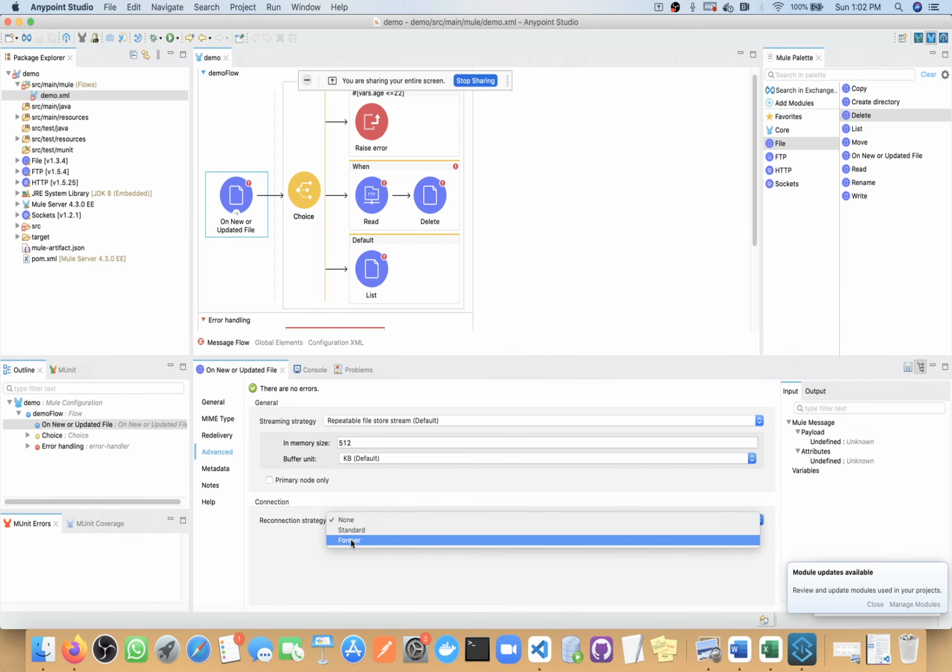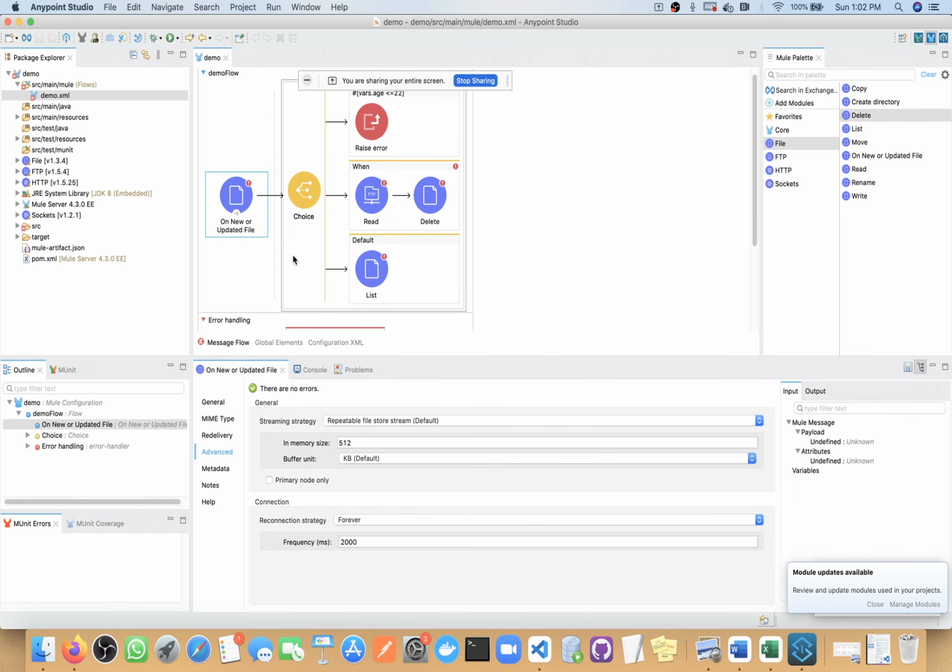We have standard and we have forever. Forever means if there is any connectivity issue, it will keep retrying at this millisecond value. 2000 milliseconds means every 2 seconds it will keep retrying. If connectivity is not there, after 2 seconds it will check again, and it will keep checking.